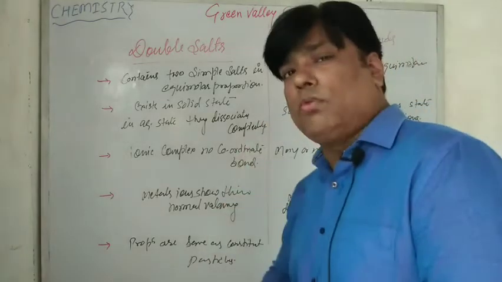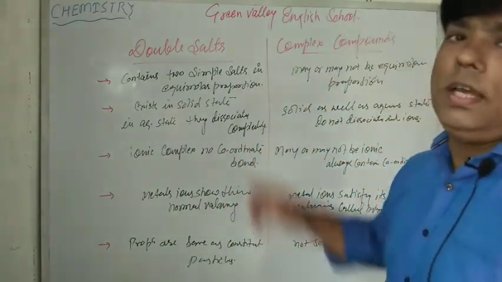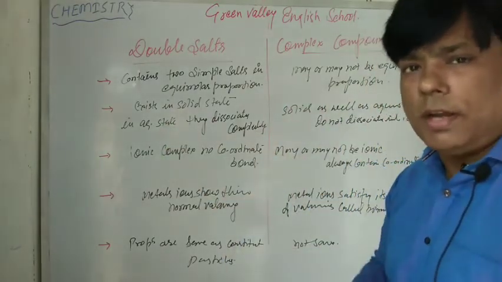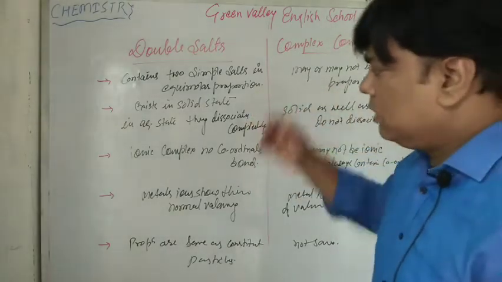Some complex compounds are found in liquid state also, but they are not dissociated completely when dissolved in water, right? So that is the second difference between them.